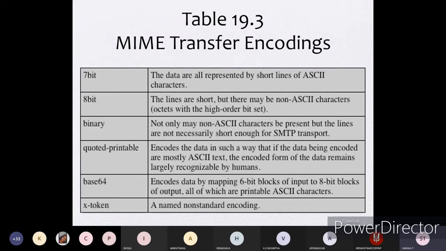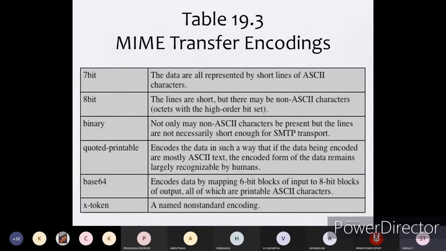Then base 64 encodes data by mapping 6-bit blocks of input to 8-bit blocks of output. Whatever the encoded data is, it is in base 64 format. Whenever we give an input of 6-bit blocks, that will be converted into 8-bit blocks of output, all of which are printable ASCII characters. Whatever 8-bit block of output we get can be converted into ASCII characters, which will be easy for a human being to read. That is the main thing we are checking with respect to encodings.